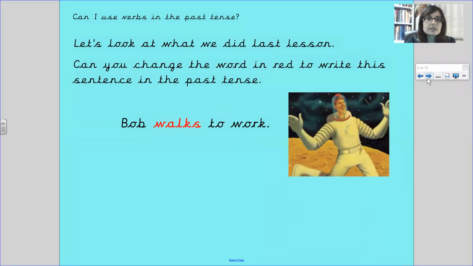Let's look at what we did last lesson. Can you change the word in red to write this sentence in the past tense? We've got the word walks and we need to change it to the past tense. Pause the video and turn to your teddy. What are we going to do to the word walks? That's right, we're going to write walk with an ED on the end. Walked. Bob walked to work.